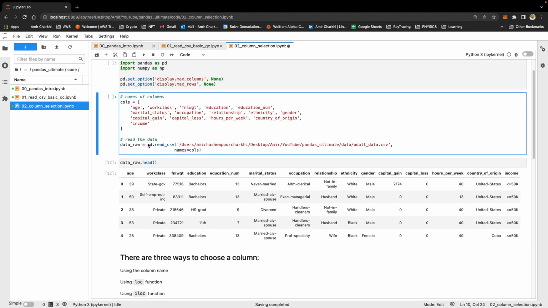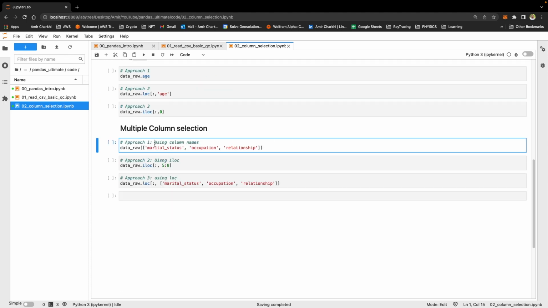Working with different data sets, you might have to select multiple columns for some reason. Say, if you were to choose marital status, occupation, and relationship within this data set, and they are sitting on indexes 0, 1, 2, 3, 4, so 5, 6, and 7. I want indexes 5, 6, and 7. And I'll show you 3 different ways to select columns.